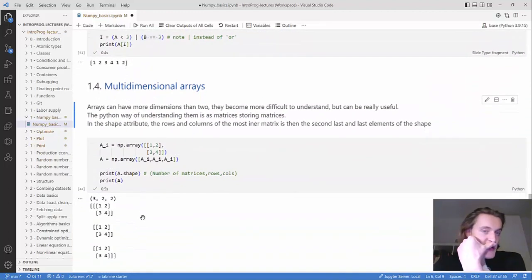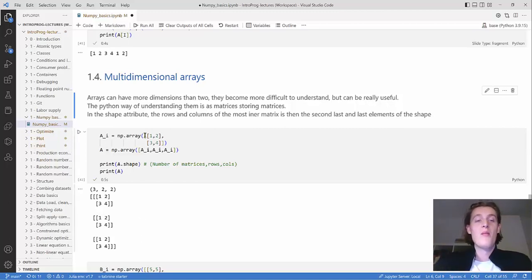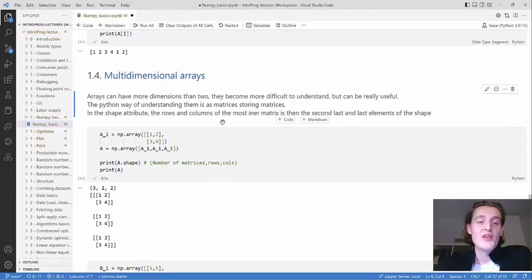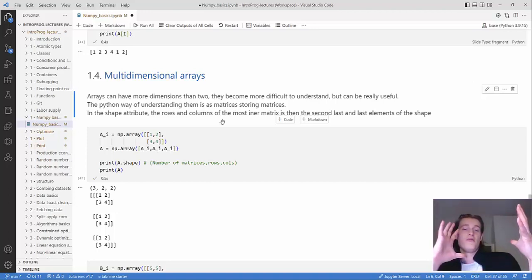Then a small section about multi-dimensional arrays. All of the arrays we've seen so far have been one-dimensional or two-dimensional, but you can also have 3 dimensions or 4 dimensions or 5 dimensions and so on. Usually you don't need more than 3, maybe 4. But maybe you'll find a use case for 6, I don't know. How I view it is as matrices storing other matrices. Because when you have 3-dimensional matrices, you have a space that you can't really see directly.